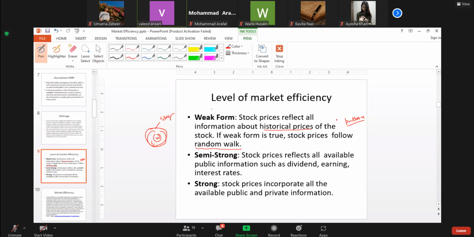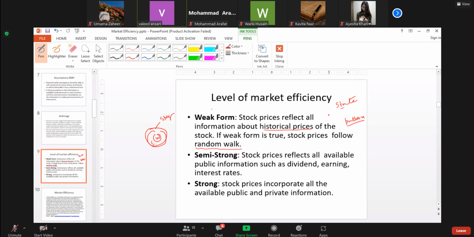So by studying past prices we cannot find a pattern. Stock prices have no memory. These are stale information that is already reflected in the share prices. History is history, and you cannot benefit from studying it.